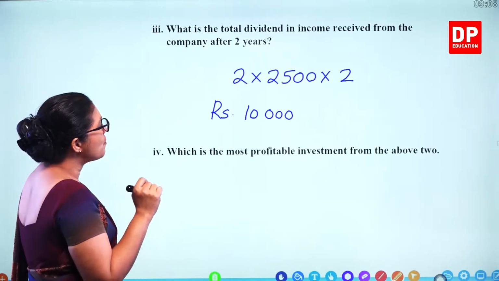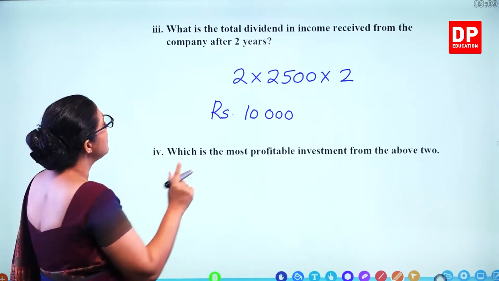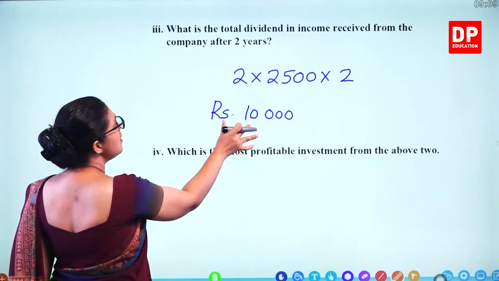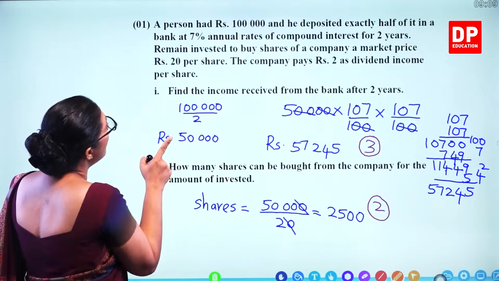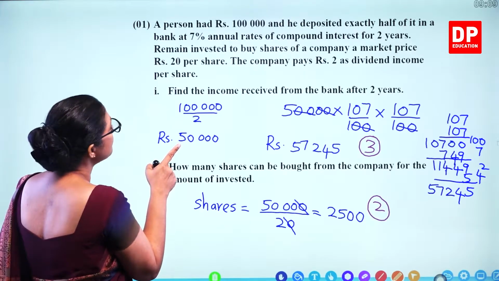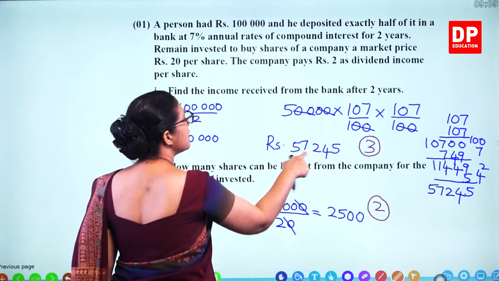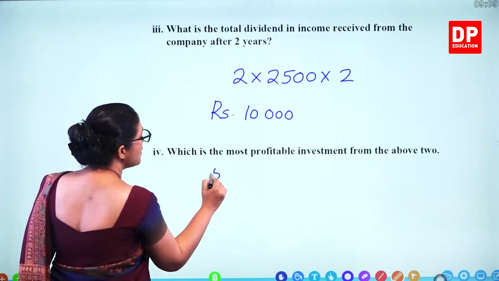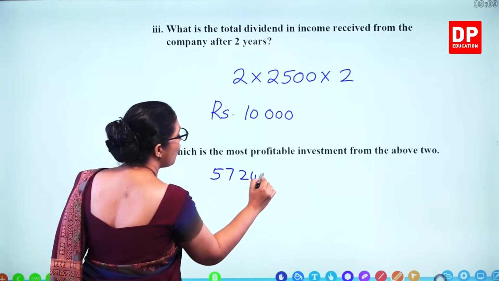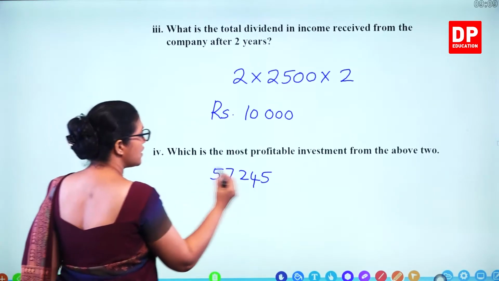Which is the most profitable investment from the above two? So here you get 10,000 rupees income. When you deposit in the bank, what's the income you get? You get the subtraction of that. So 57,245 minus 50,000.